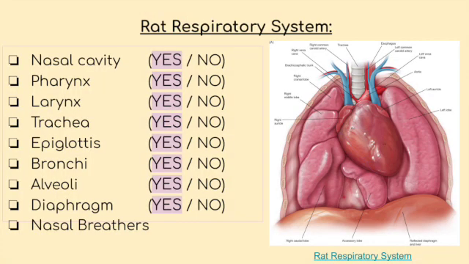This is the rat respiratory system, and the rat respiratory system has all of its organs. Unlike in a frog respiratory system, which does not have a pharynx and a diaphragm. So the pharynx in a rat helps carry air and fluid down from the nose and mouth, and the diaphragm in a rat respiratory system helps pull air into the lungs. And rats are nasal breathers, so that means that they breathe primarily through their nose.